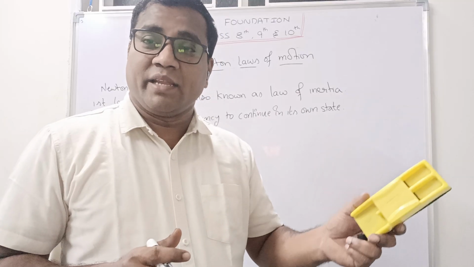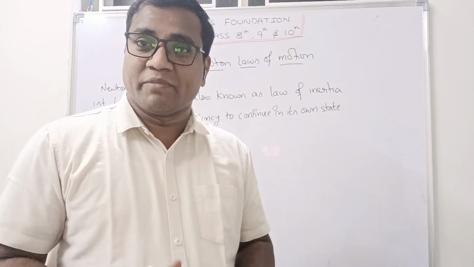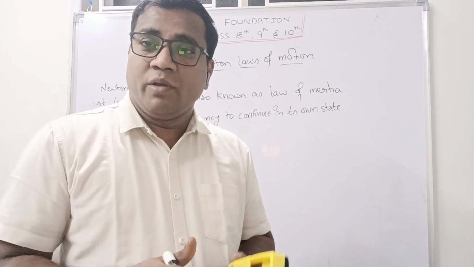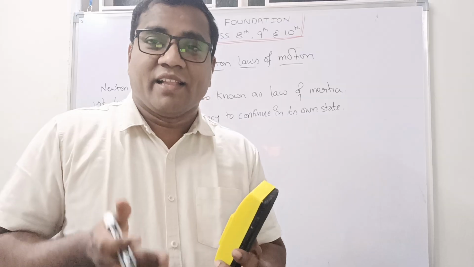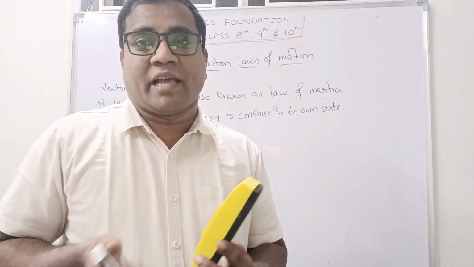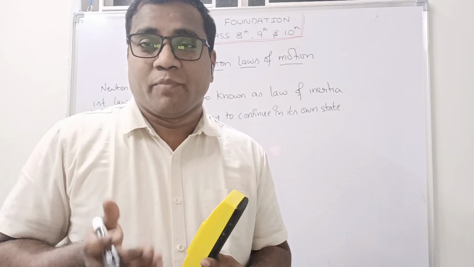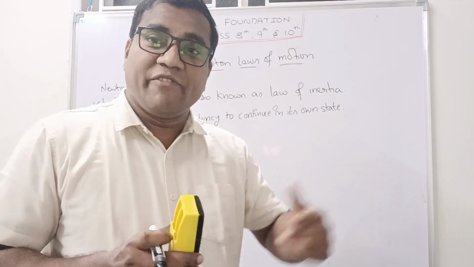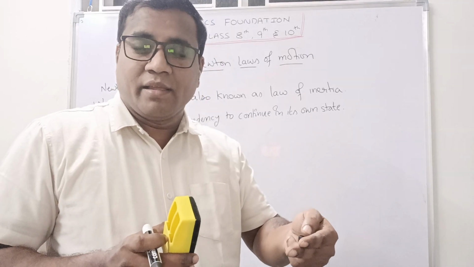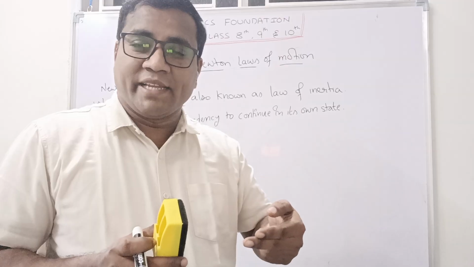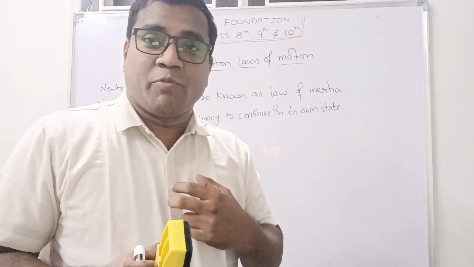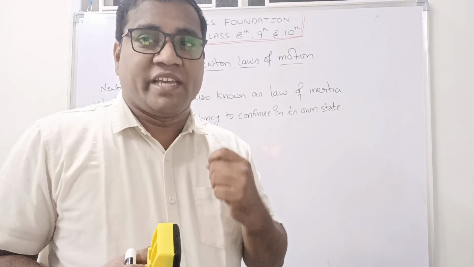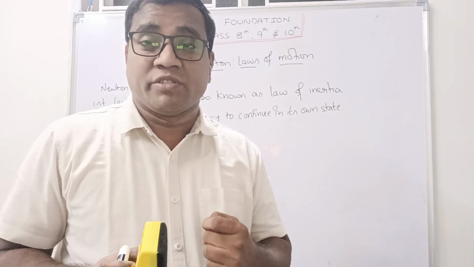Even though mother is saying two times, three times, four times, what will that student do? He continues in his own state. What is that state? Watching the tab, watching the shorts, playing games. That means even though some force is acting from the parent, this boy does not want to change his state.